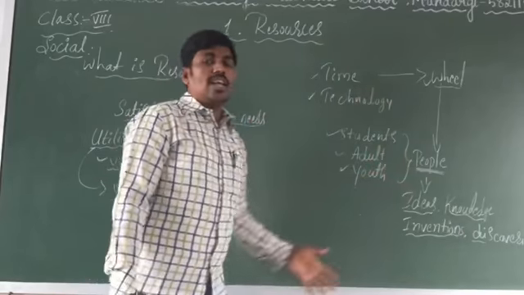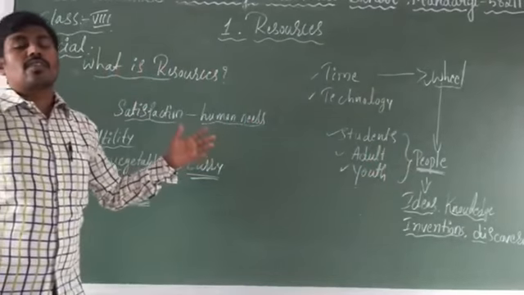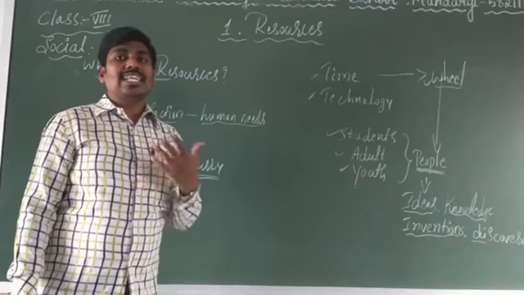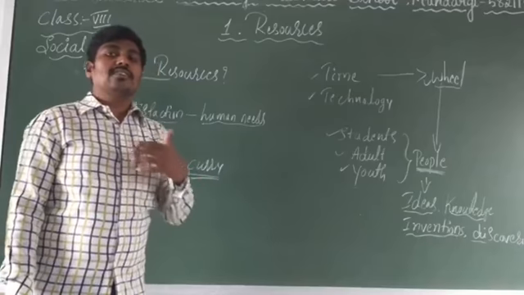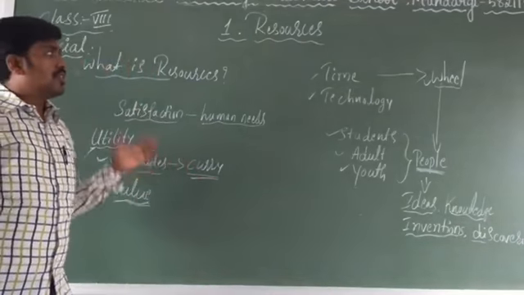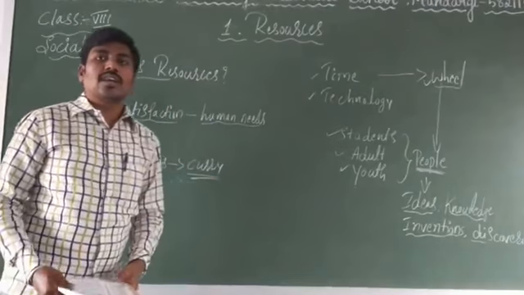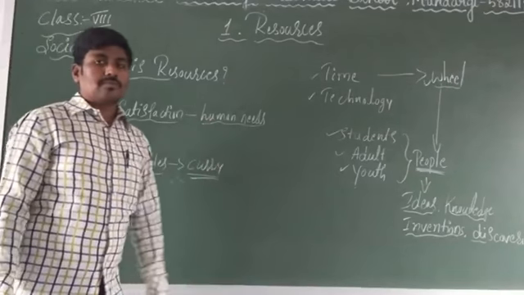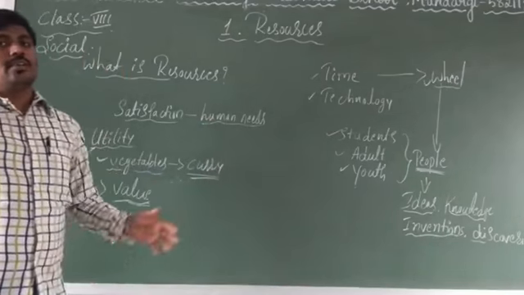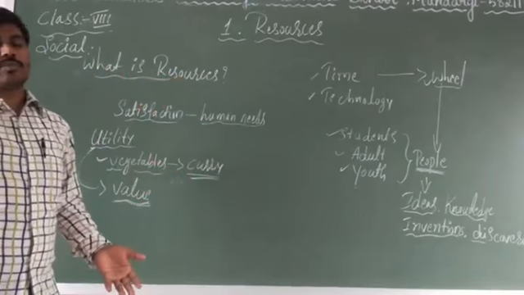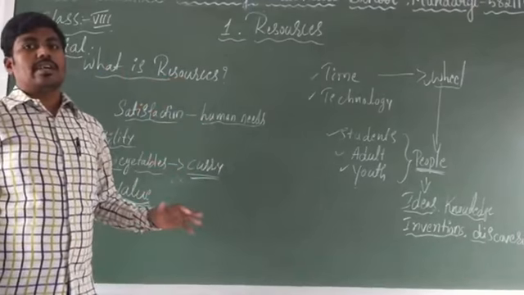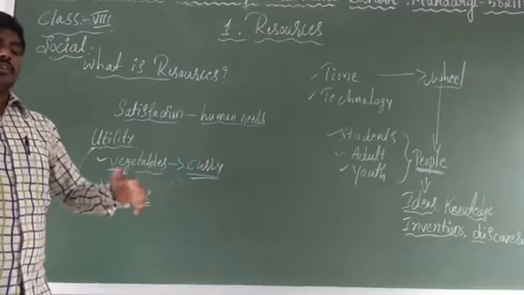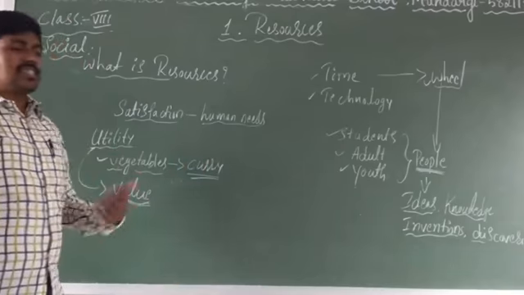Because of all these, human needs are being fulfilled and satisfied. So this is called a resource, and in the next class, in the further chapter, I'll tell you what types of resources there are, natural resources and man-made resources, and many more things. We'll study in the next class.